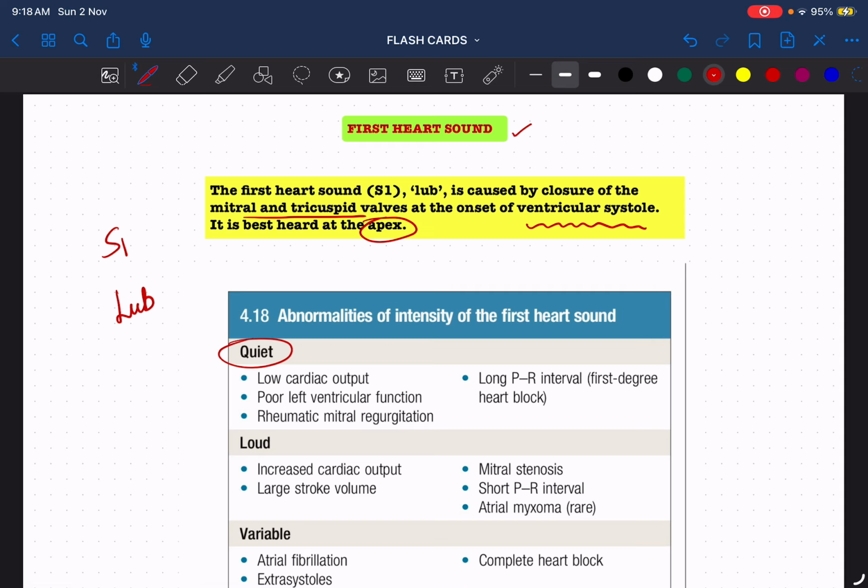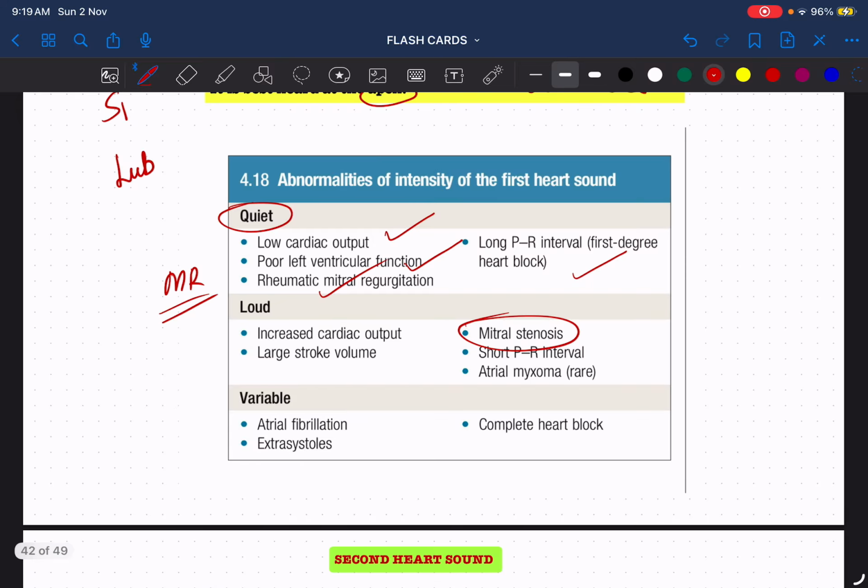If S1 is quiet, it may be a low cardiac output state, poor LV function, or rheumatic mitral regurgitation. Remember MR. In MS we will get a loud S1. Soft or quiet S1 is seen in case of MR, or in first degree heart block. Loud S1 is seen with increased cardiac output, large stroke volume, short PR interval, and mitral stenosis. Variable intensity is appreciated in complete heart block, remember, and atrial fibrillation and extrasystoles are other very rare causes, but remember, in complete heart block, variable first heart sound intensity is observed.